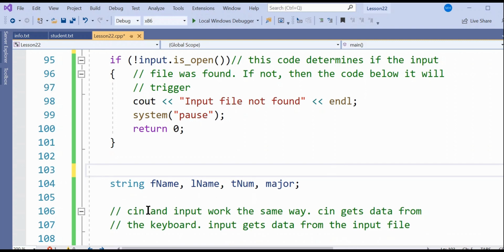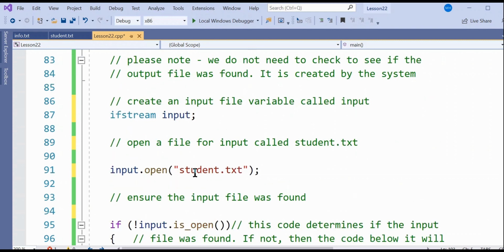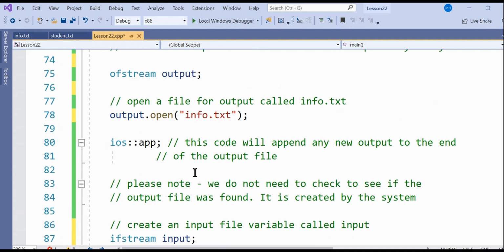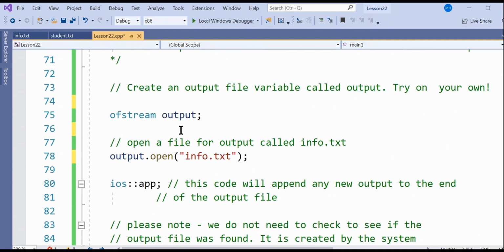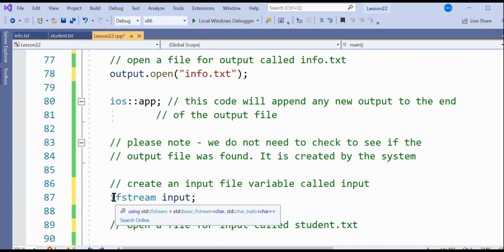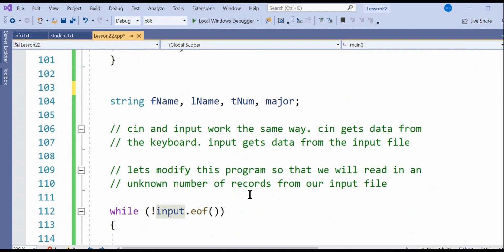So cin and input, because we defined input as an input file stream, are the same, they do the same kind of work. Only cin gets the data from the keyboard, input gets the data from a file.